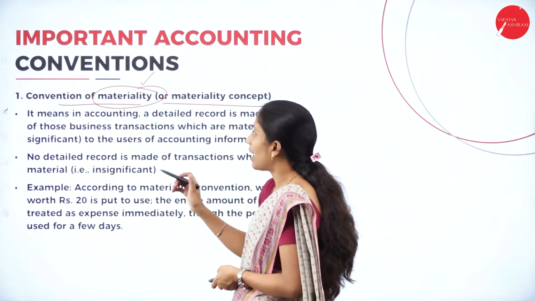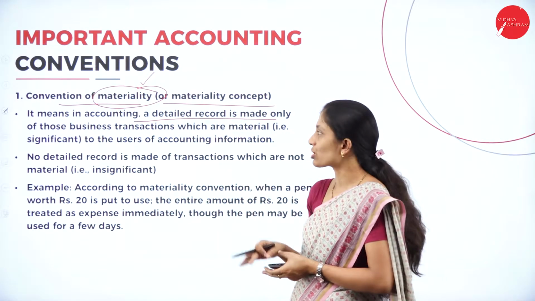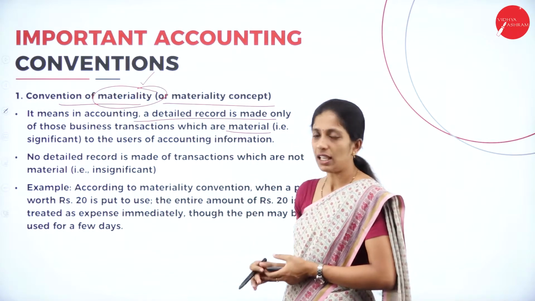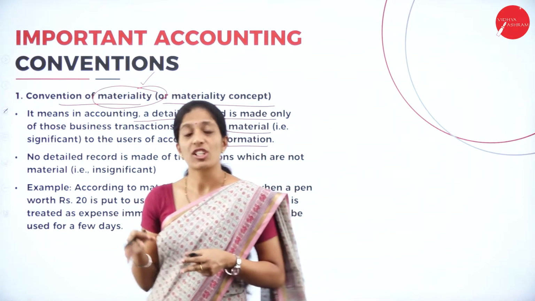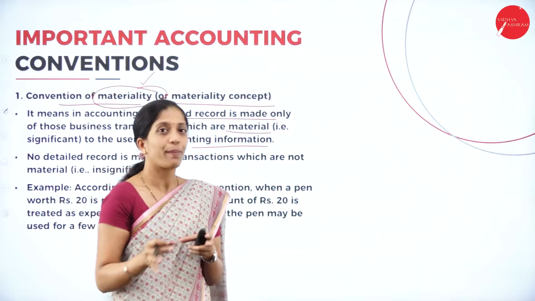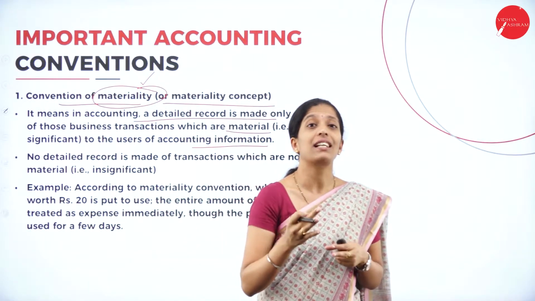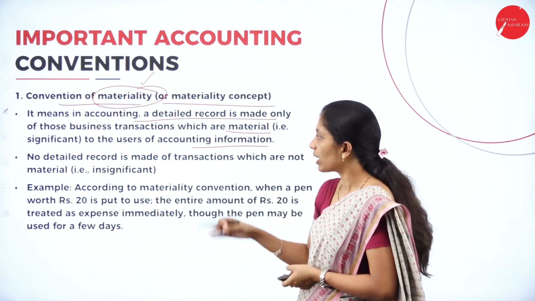It means that in accounting, a detailed record is made only of those transactions which are material, that is significant to the users of accounting information. Whatever information is needed by the users, based on that, only the important or significant information has to be recorded in the books of account.